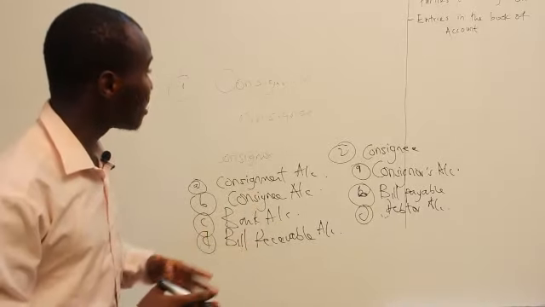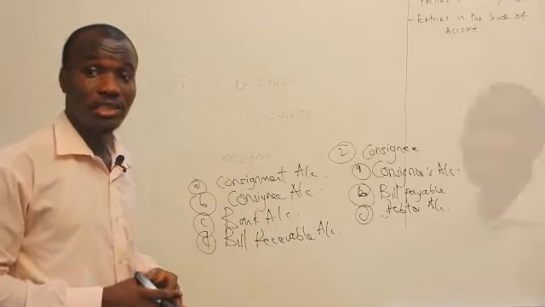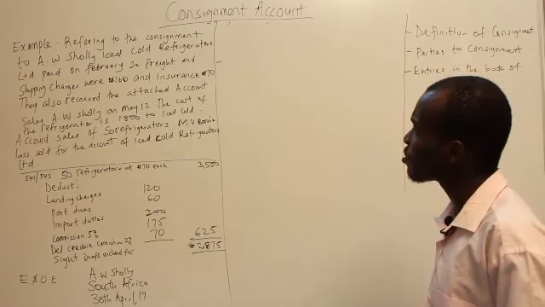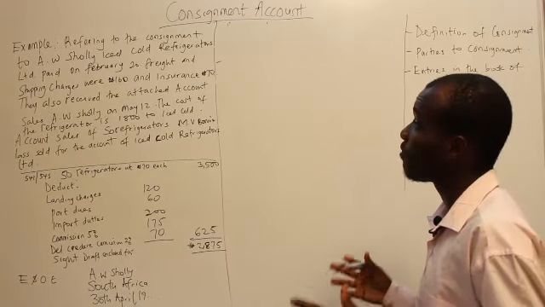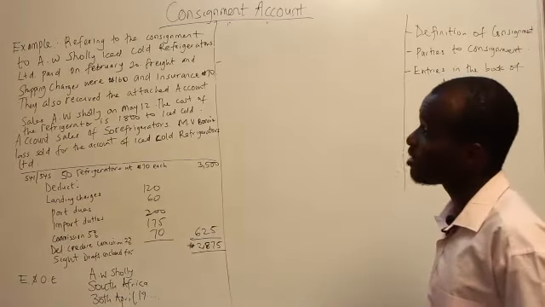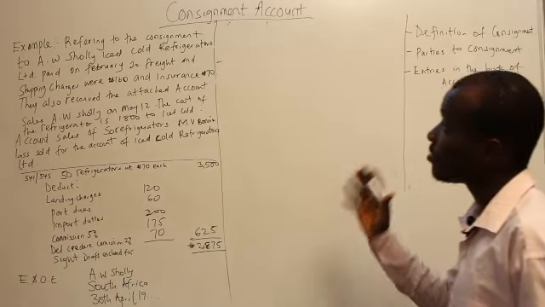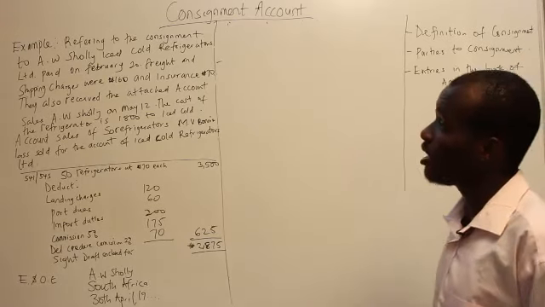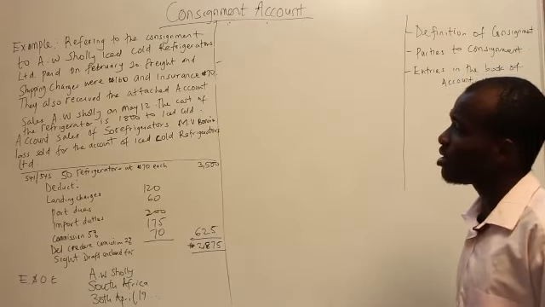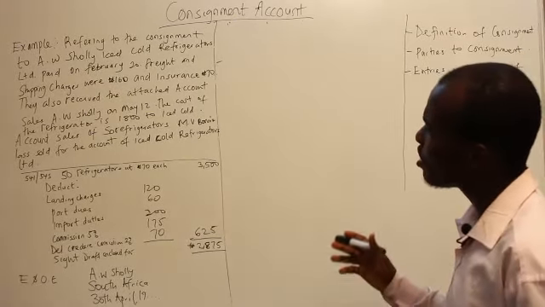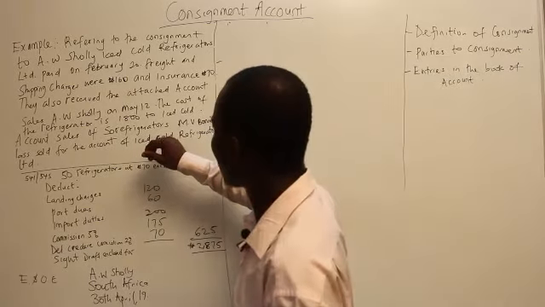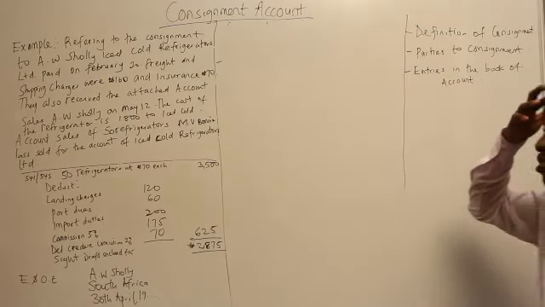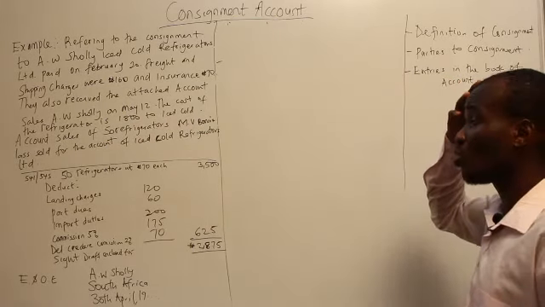Now let's take an illustrative question for better understanding, both in the book of the consignor and in the book of the consignee. We have an example referring to the consignment to AW Surely. Ice Cold Refrigerator Limited paid on February 20 freight and shipping charges of 160 naira and insurance of 70 naira. They also received the attached account sales from AW Surely on May 12.